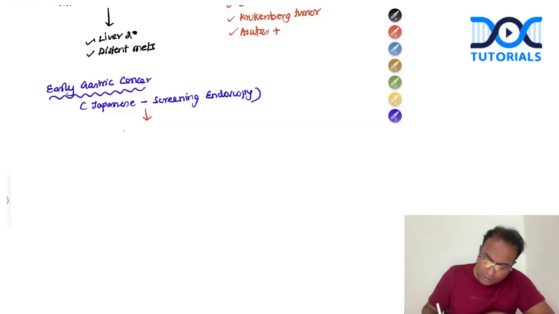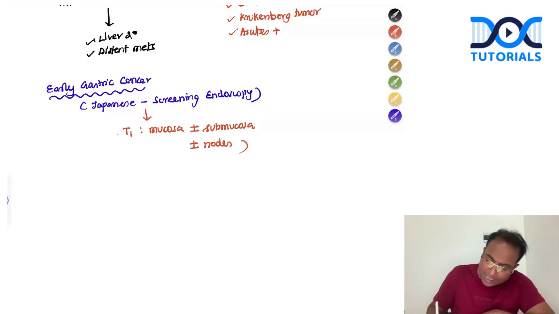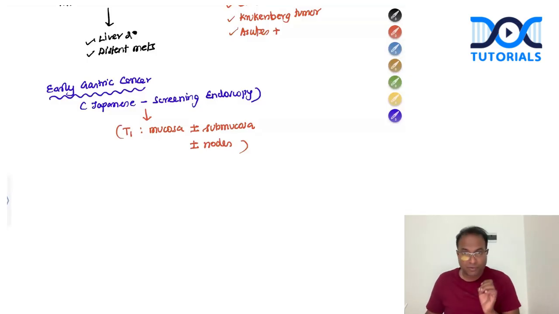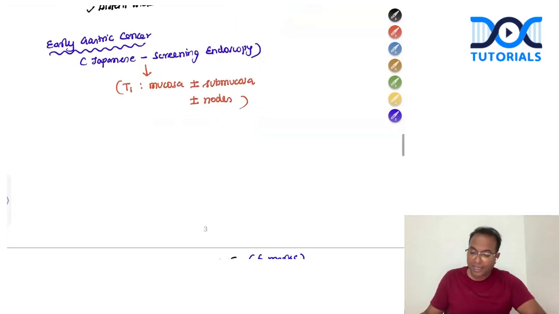In early gastric cancer, we have T1 cases, nothing but mucosa with or without submucosa, and with or without nodes. This is the definition of early gastric cancer. Early gastric cancer is defined by tumor involving mucosa and submucosa with or without nodes.